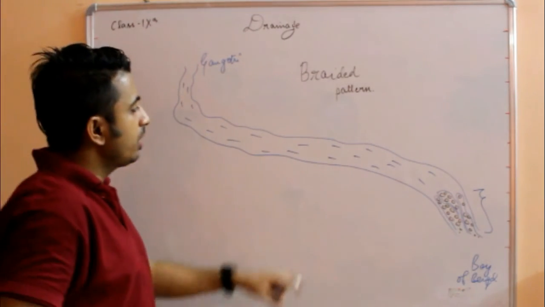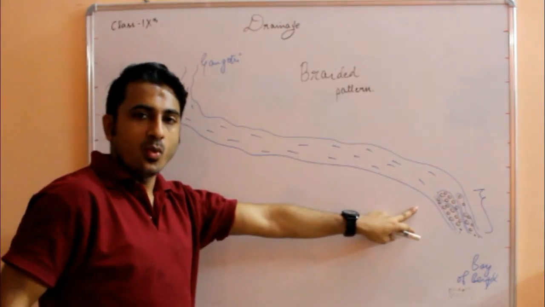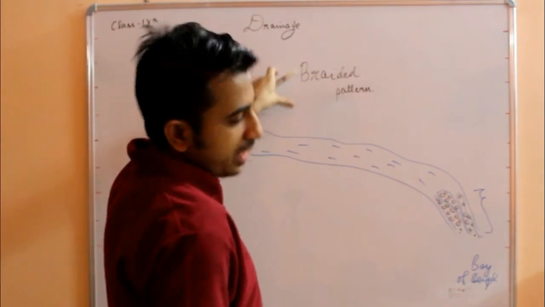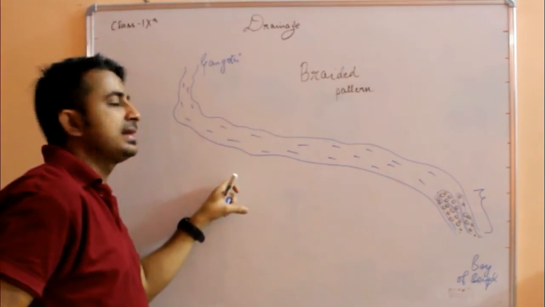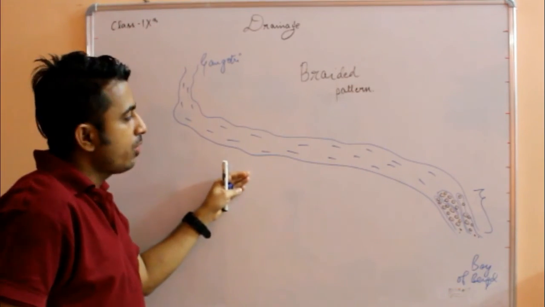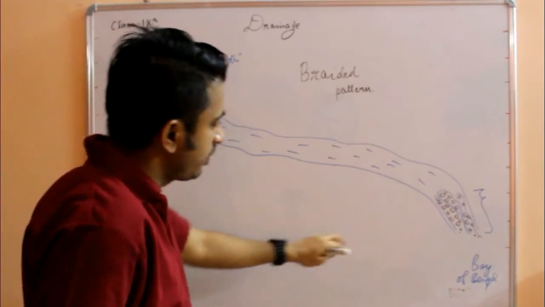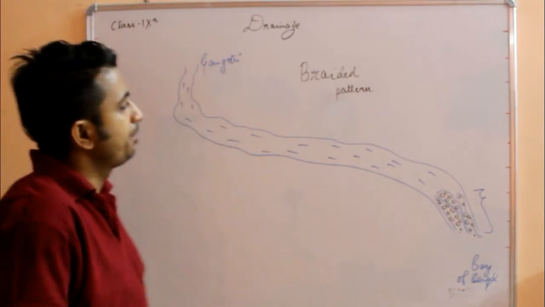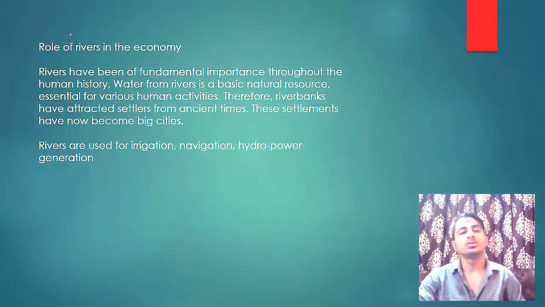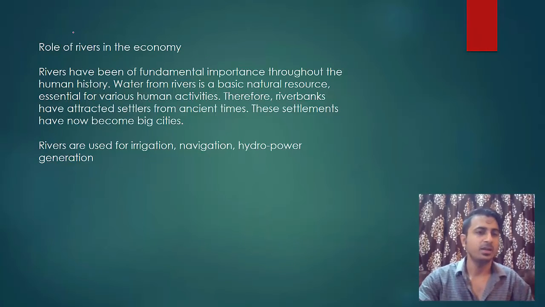In peninsular rivers, this braided pattern is more common because there are fewer mountains or the height is less, so the velocity of flow of the river is less. So more braided patterns develop in the peninsular rivers. Okay, so those are a few features made by the rivers.